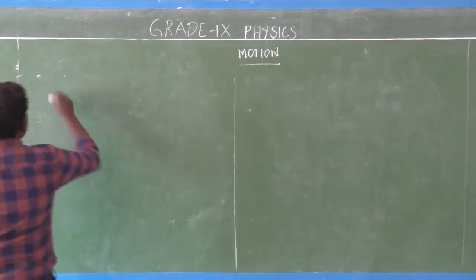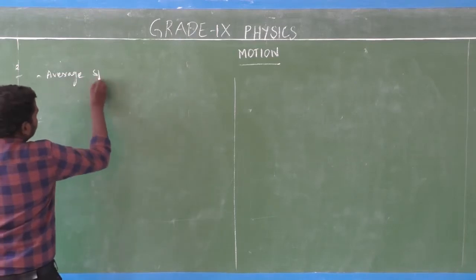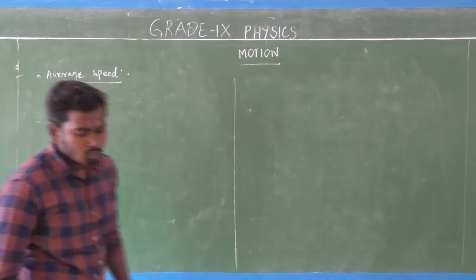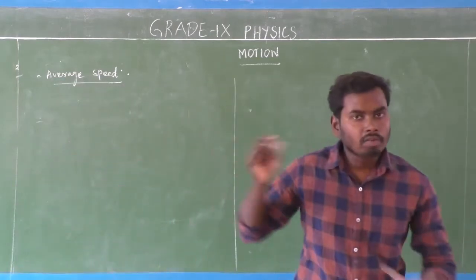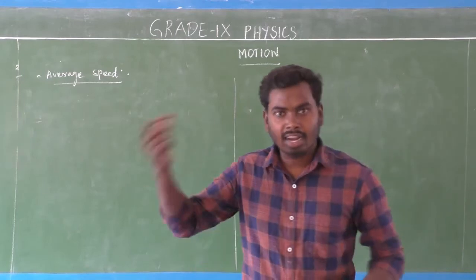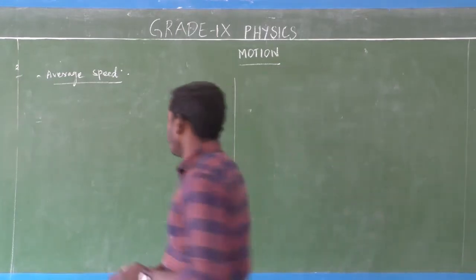Next one, average speed. Okay, so let's start with an example, because we can get some idea. You can easily understand the concept of average speed.